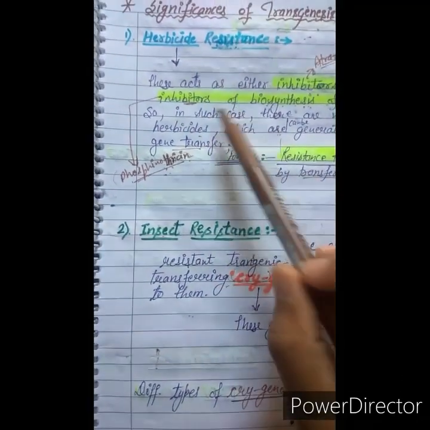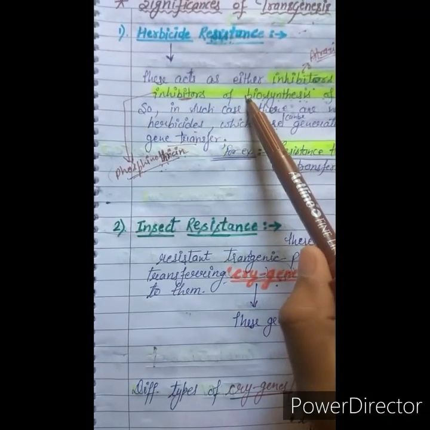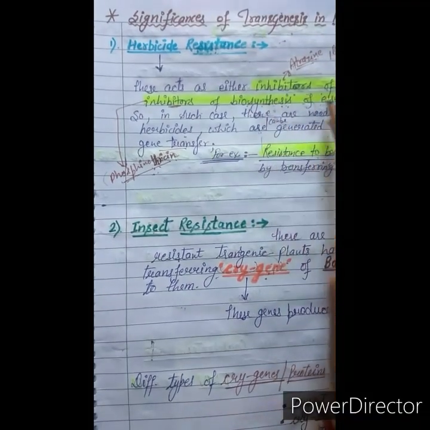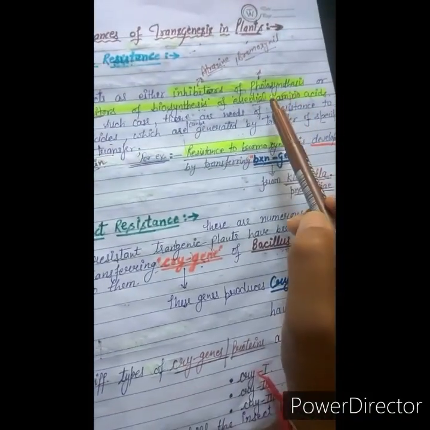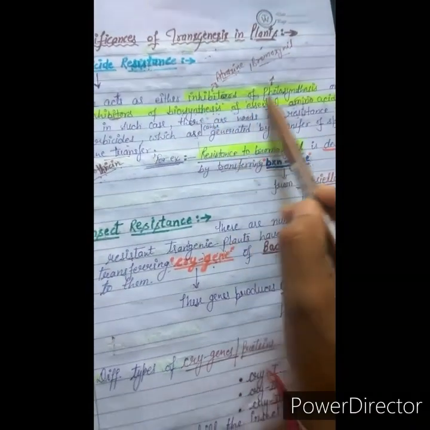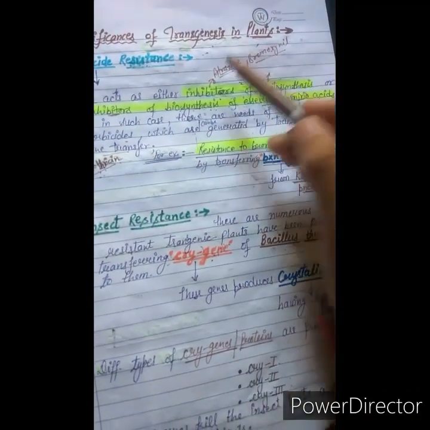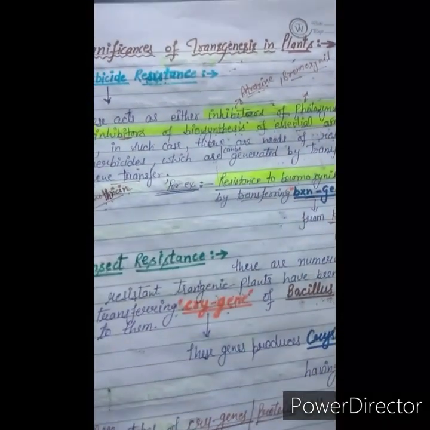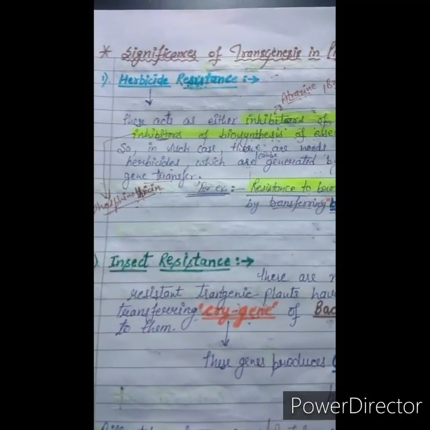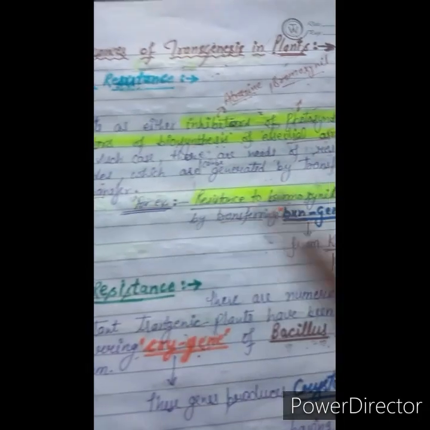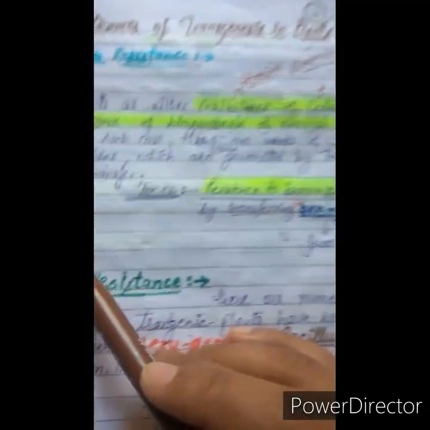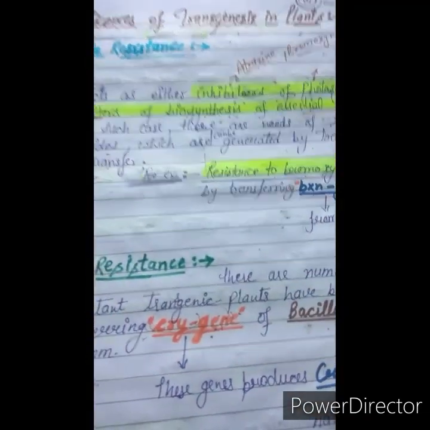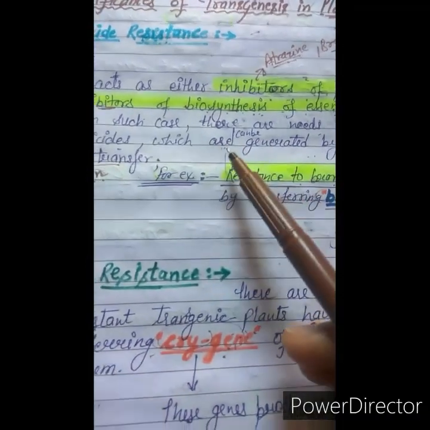Herbicides act as inhibitors of photosynthesis or inhibitors of the biosynthesis of essential amino acids. In the case of inhibitors of photosynthesis, specific inhibitors like atrazine and bromoxynil both act as inhibitors and stop the plant cells. Next is the inhibitor of biosynthesis of essential amino acids, for example phosphinothricin. These three inhibitors stop the cells from further regenerating.